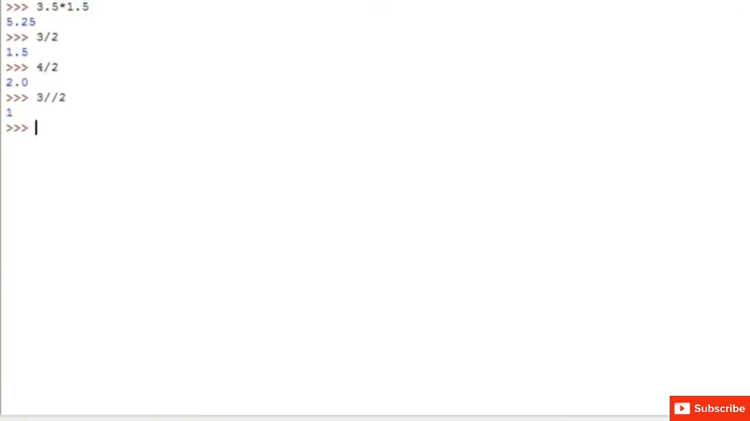Next we can also perform floor division. In floor division we only get the integer part. The decimal part is removed. For example, 3 divided by 2 is equal to 1. So 0.5 is removed. In the output we get 1.